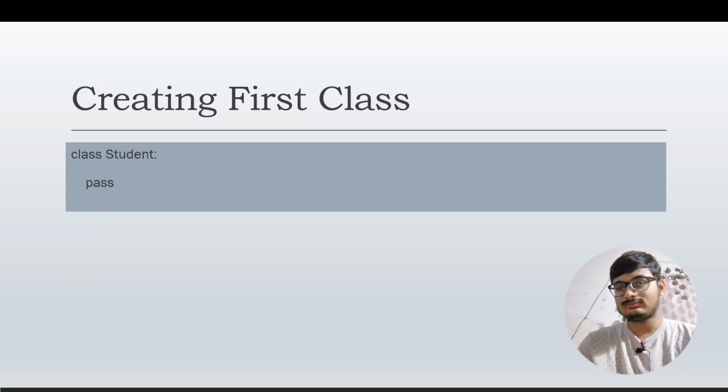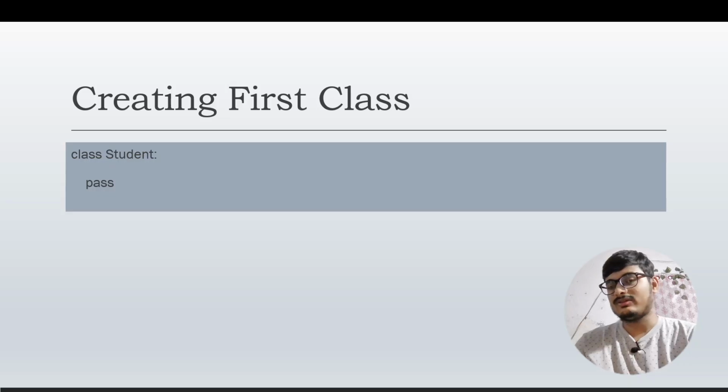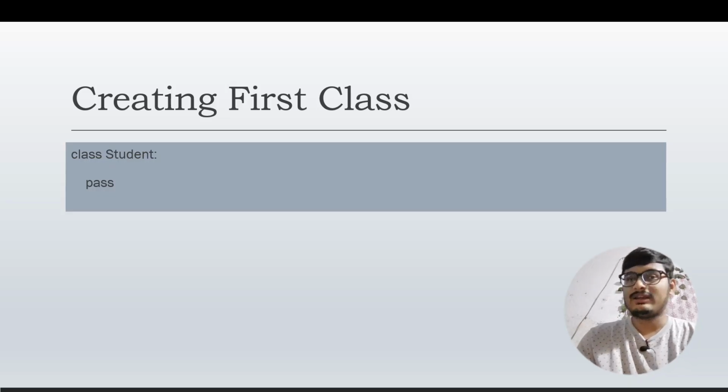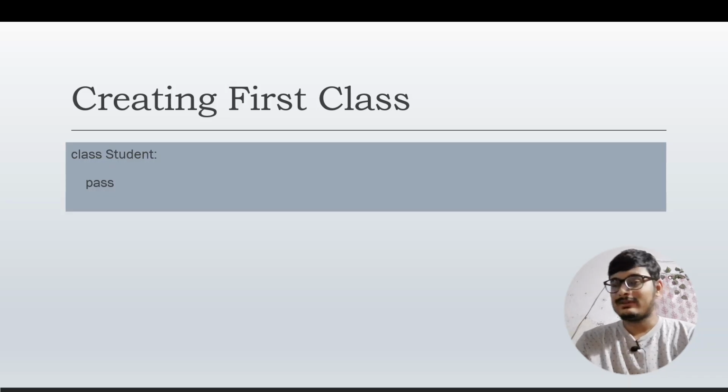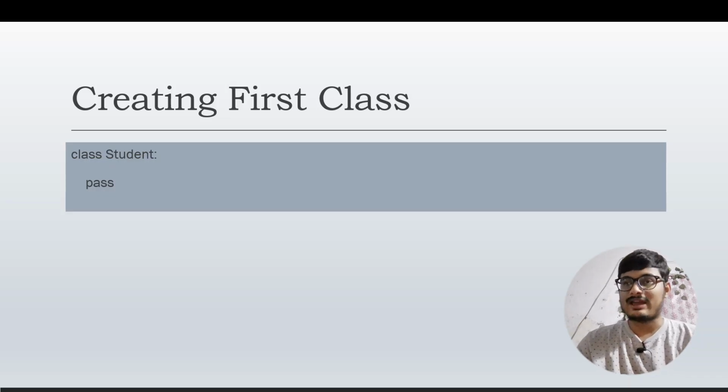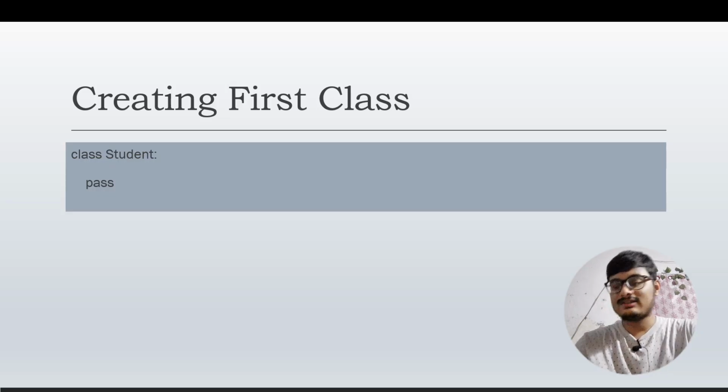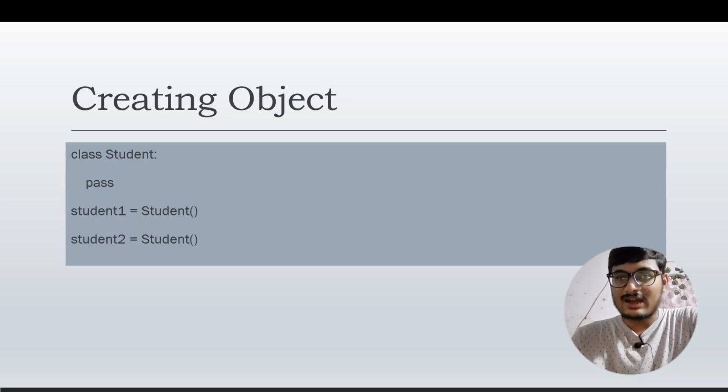So how do we create a class? We use the keyword class, then we write the name of the class that we want to give it, and then we write a colon. Here the pass keyword is used because, just for a sample, we are creating this class. So now let us create our own class.